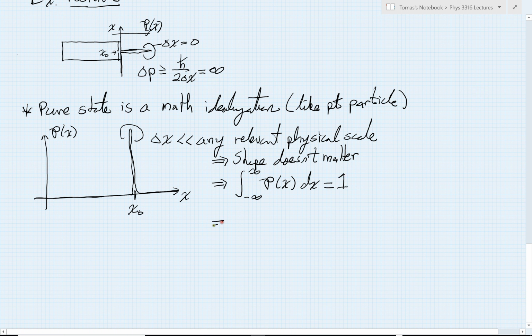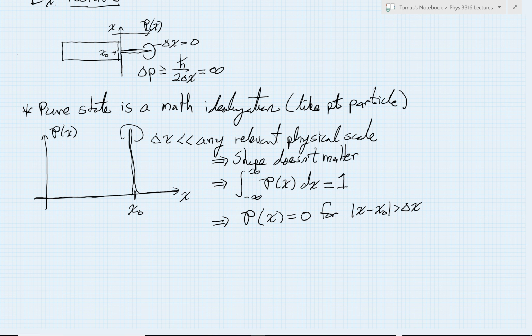And the last thing we want to point out is that the probability, when x is outside of my tiny region, so this is the probability for finding x, has to actually vanish or be extremely close to 0 for cases where the distance between x and that center point is greater than this width, delta x, that we're taking to be less than any physically relevant length scale. Right.